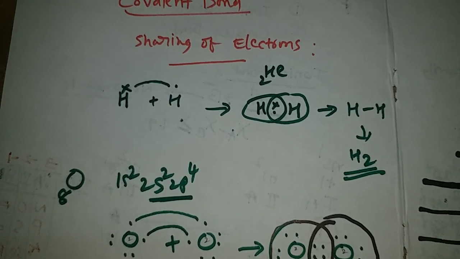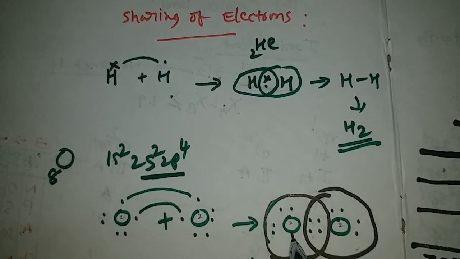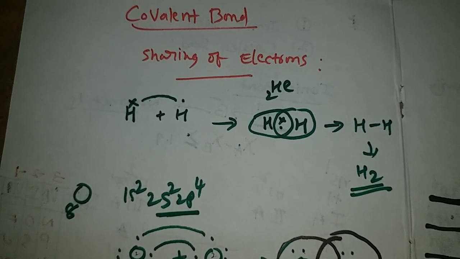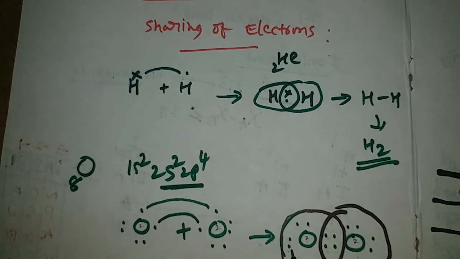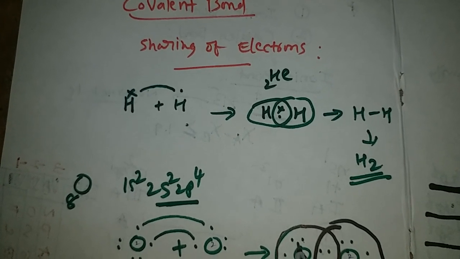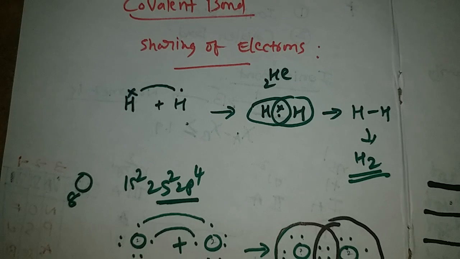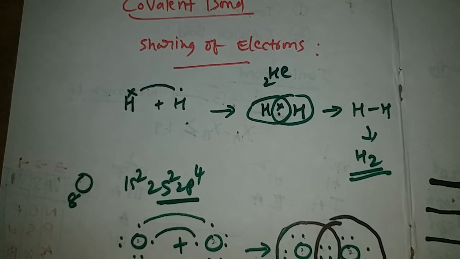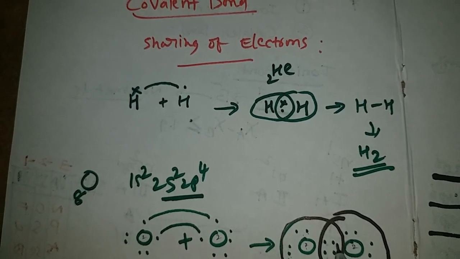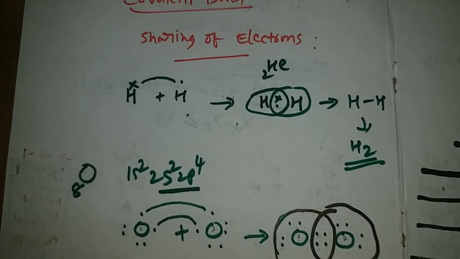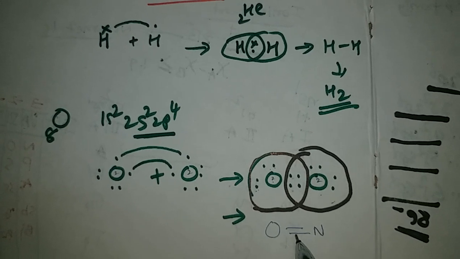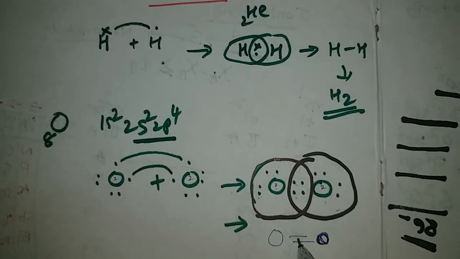So in total, how many electrons? These 4 electrons belong to this oxygen as well as this oxygen. Core electrons means 1s electrons 2, 2s electrons 2. In 2p we have 4 electrons. Among those 4 electrons, 2 electrons are contributed for sharing between the two oxygen atoms. The remaining are 2. So 2, 2, 4 plus 2 makes 10. So both oxygens get stability as their nearest noble gases by sharing 2 electron pairs between them.